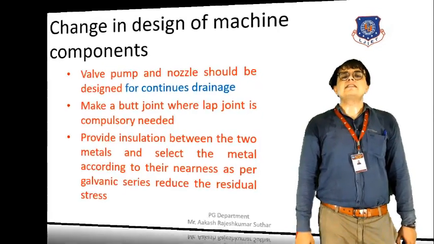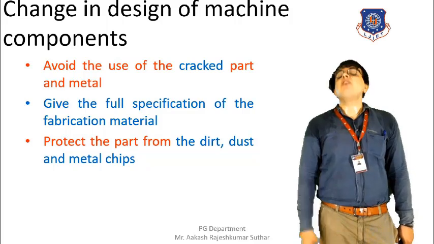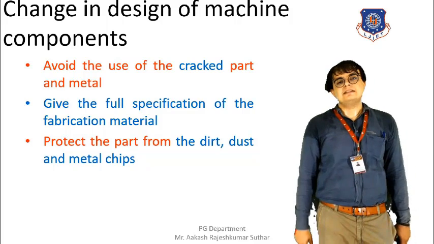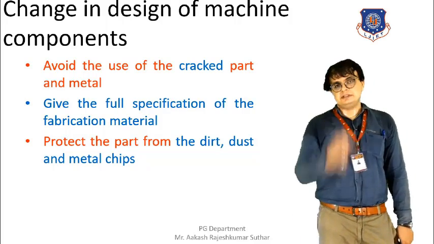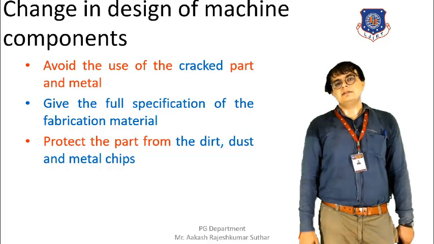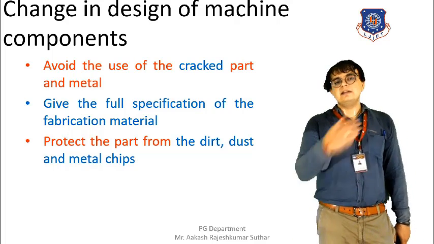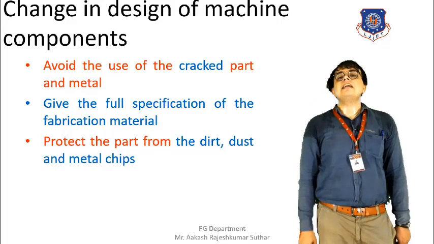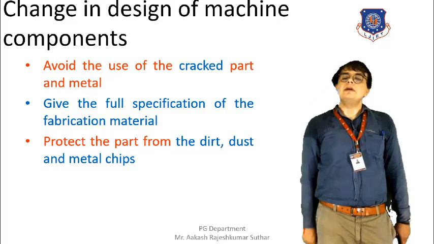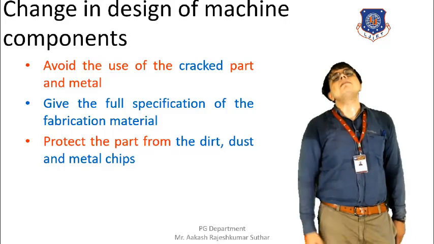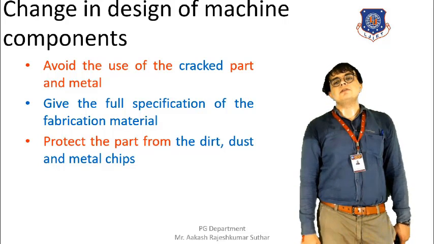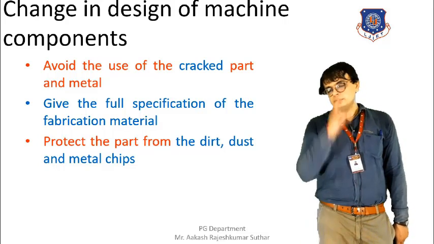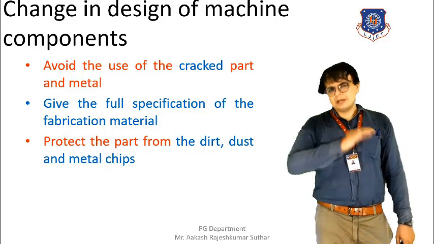Moving towards the next, that is avoid the cracked parts. Cracked parts should not be used in the machines. It is very dangerous. It will not be resisting the load, and unnecessarily a galvanic cell type of condition will be formed, and we all know that once such kind of condition is formed, then the chances of the occurrence of the corrosion are very much high. So it should be prevented and it should be avoided.